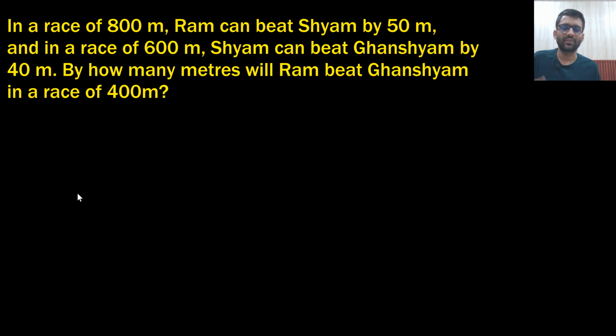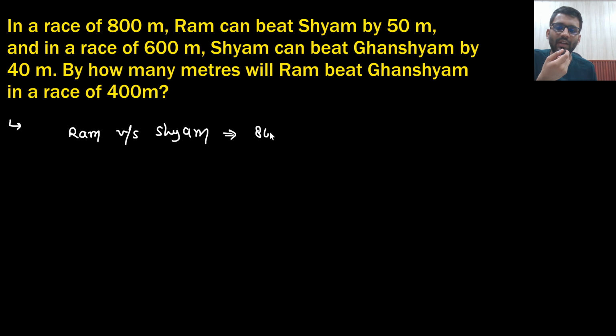So let's solve this last question. This question is based on the race. In a race of 800 meter, Ram can beat Shyam by 50 meter. In a race of 800 meter, Ram versus Shyam. So if Ram is running 800 meter, then Shyam will be running 750 meter, right? Because it is beating by 50 meter.